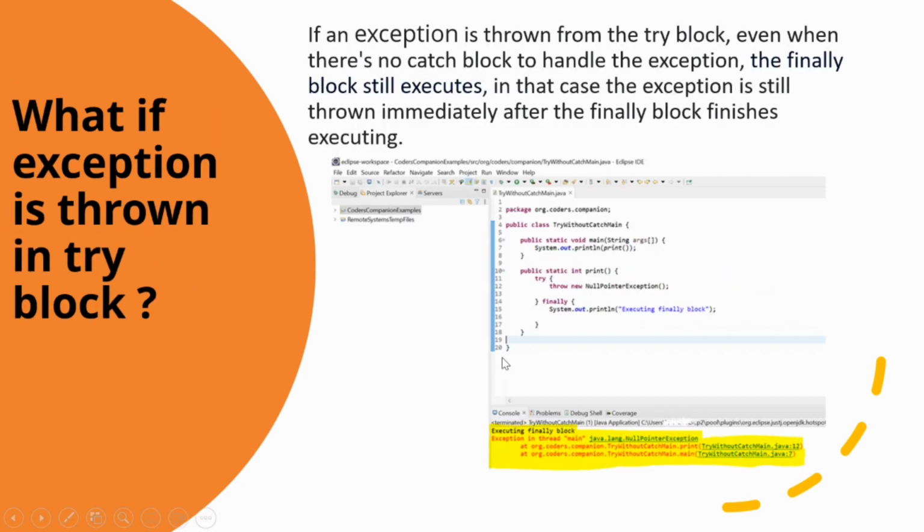The next question is, what if an exception is thrown in the try block? This is again the question that we have discussed in the last slide: if an exception is thrown from the try block, even when there is no catch block to handle the exception, the finally block still executes. In that case, the exception is still thrown immediately after the finally block finishes execution. So friends, always remember that the finally block is always and always executed regardless of whether the exception is thrown in the try block or not. Here it is executing the finally block in the method I have created.